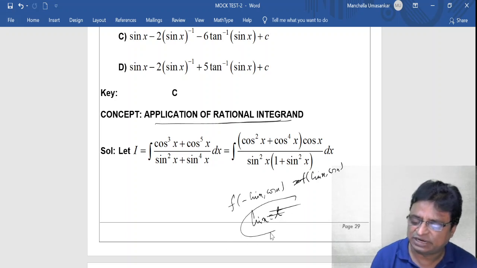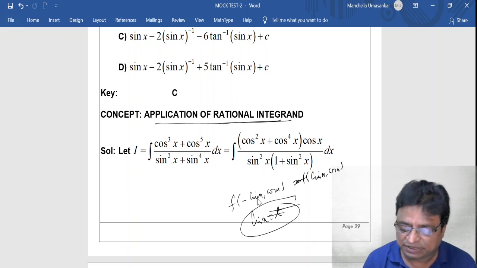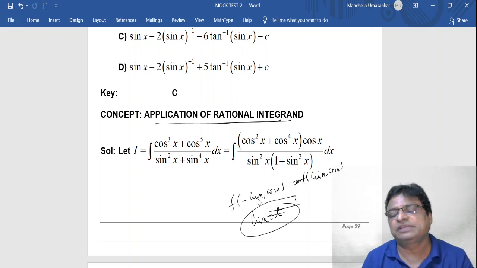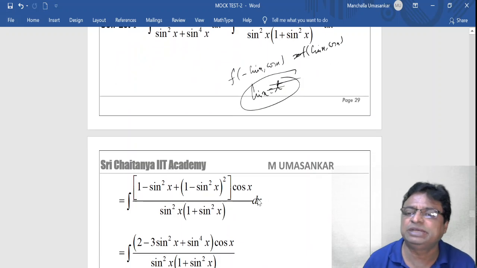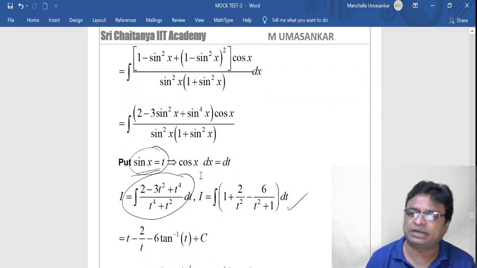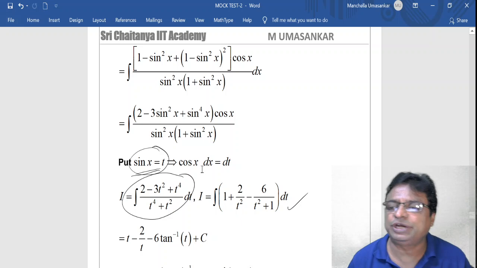This is one of the easiest methods. In the given integrand, if you replace sin x with minus sin x, and cos x with cos x only, and you get the same integrand again, then the substitution must be sin x is equal to t. With the help of that technique, automatically that unknown integrand converts into a known integrand and you can solve it.